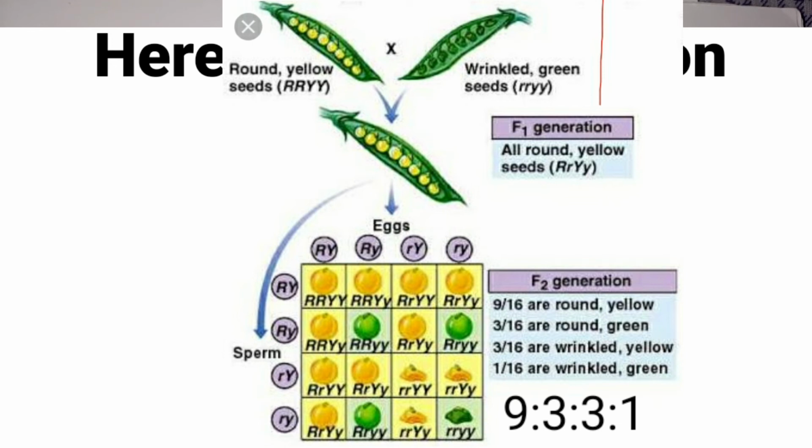So what is the ratio? 9:3:3:1. Okay, children, you have to draw the tabular column, write the gametes and cross them, then you get the characters. So 9 of them are round and yellow, 3 of them are round and green, 3 wrinkled and yellow, 1 wrinkled and green. So that is the ratio.